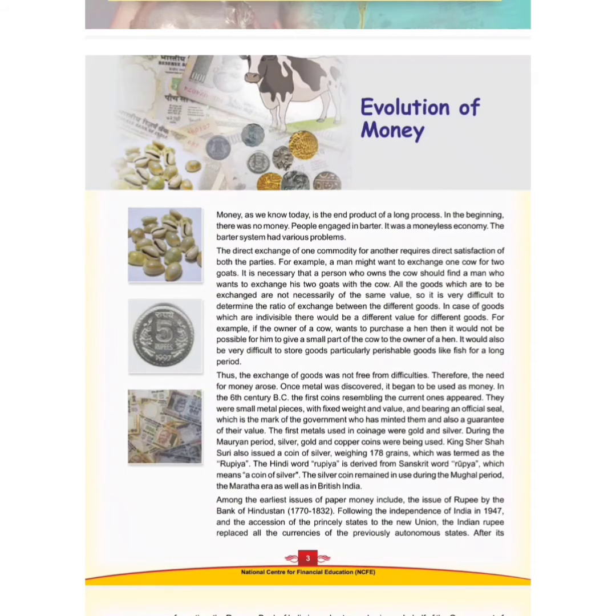Therefore, the need for money arose. During that time, people wanted something that should be common for all. Now we all know that metal was discovered, and since then it began to be used as money.